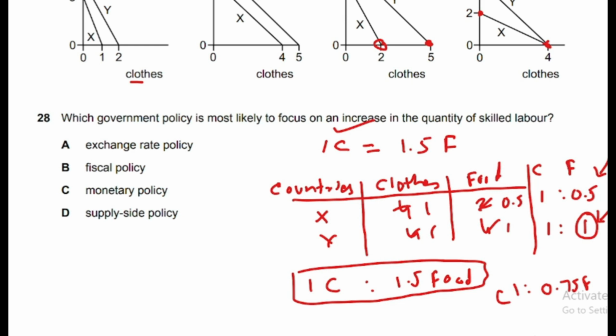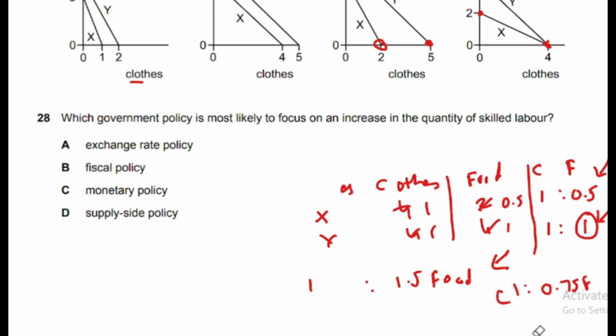So this is why exchange at this rate of 1 clothing is equal to 1.5 food cannot take place in case of option D. And same is the case with other options, so you can try those options as well. Okay, so now moving to question number 28.